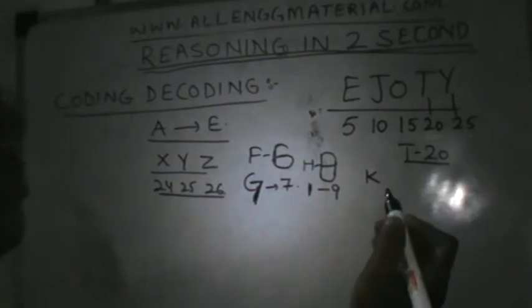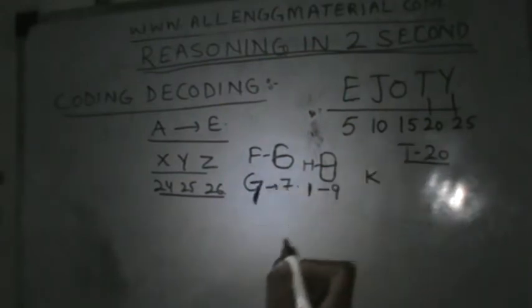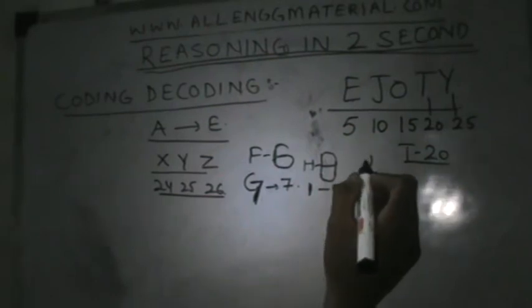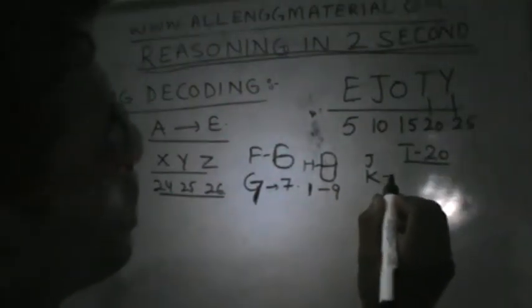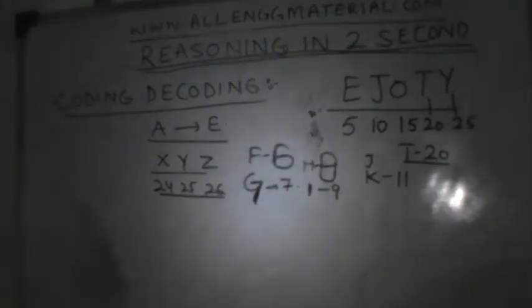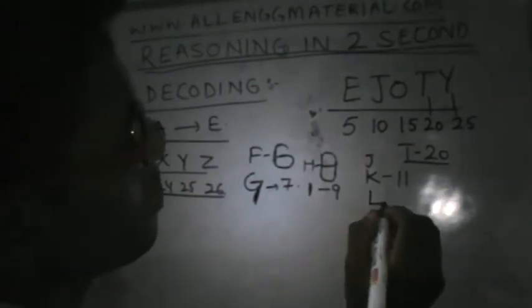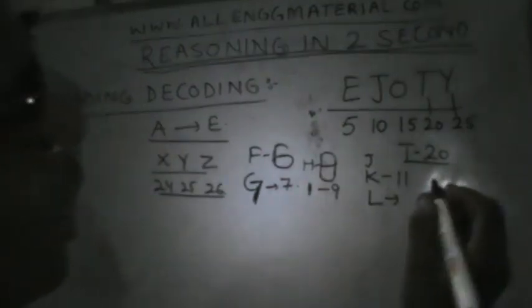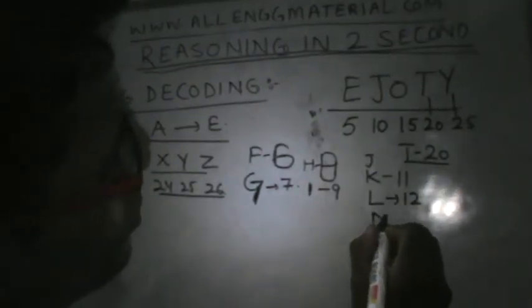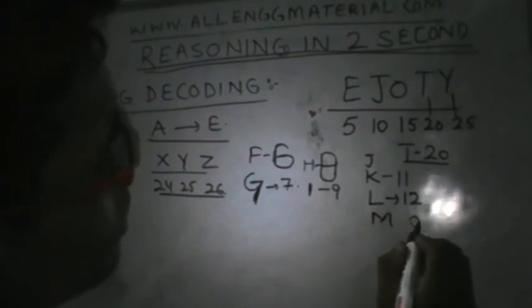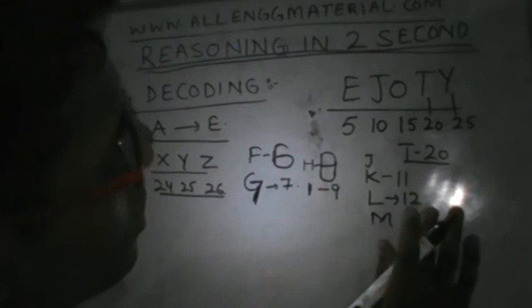K, as we go I, J, K. J is already in SOT, J10, so K is 11. We easily know this. Many times we are asked, what is the letter at the 11th position of the alphabet? At the 11th position of the alphabet, K. L itself says 12, L 12. M is 13, it means it is in the 13th position.